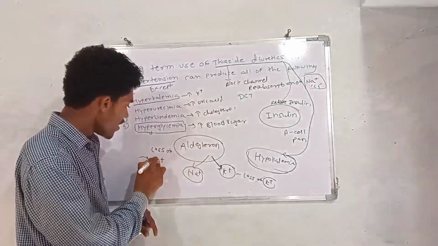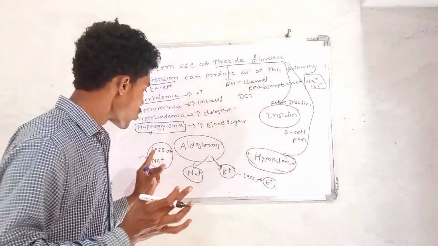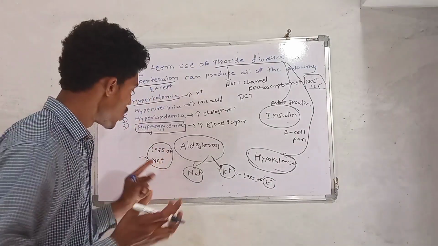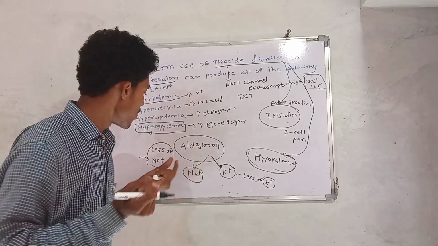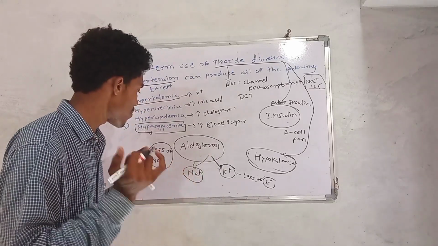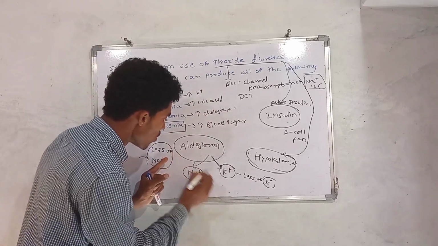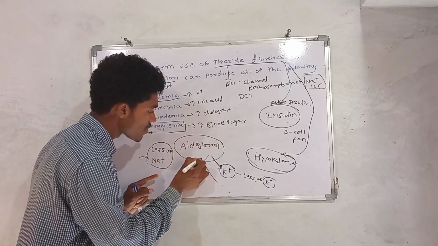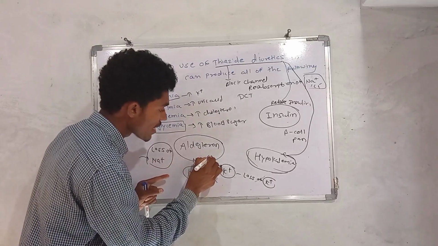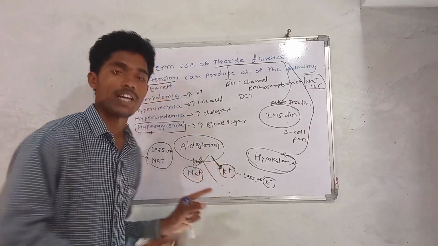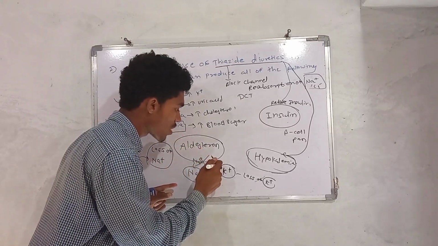It's simply that due to the loss of sodium, to maintain the level of sodium, to reabsorb sodium from the urine formation process, there is an exchange of ions. So due to the reabsorption of sodium, aldosterone releases, that is, loses potassium. That's why the sodium level is maintained and loss of potassium happens.